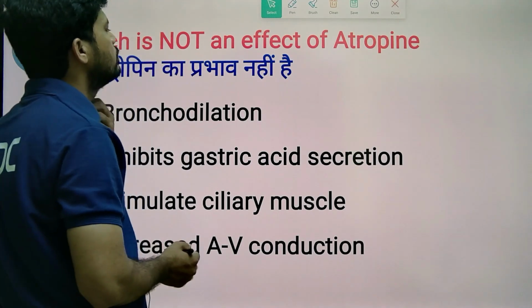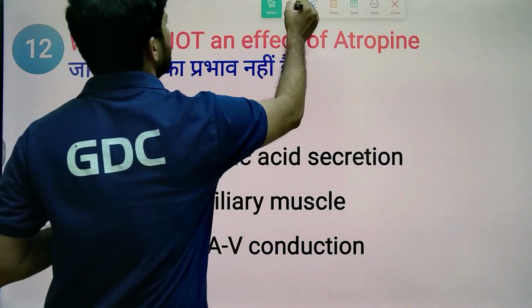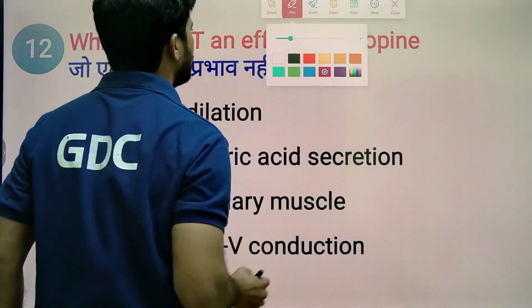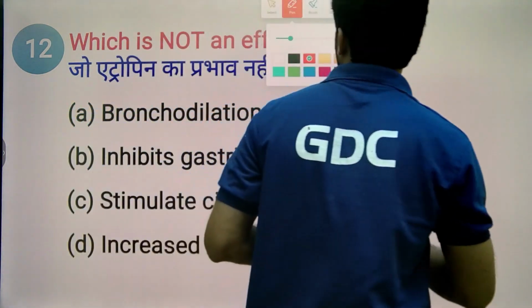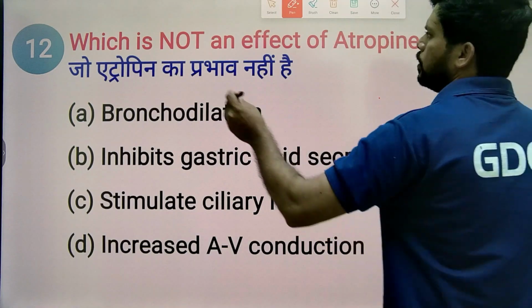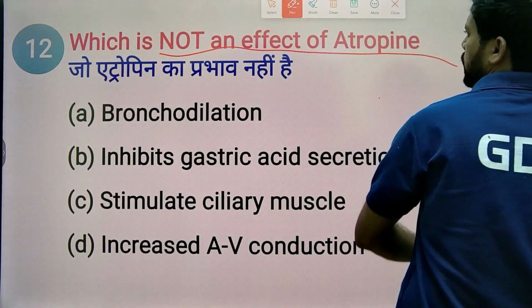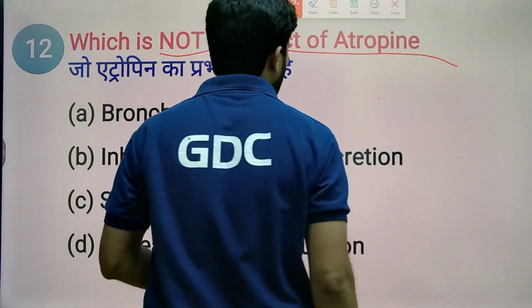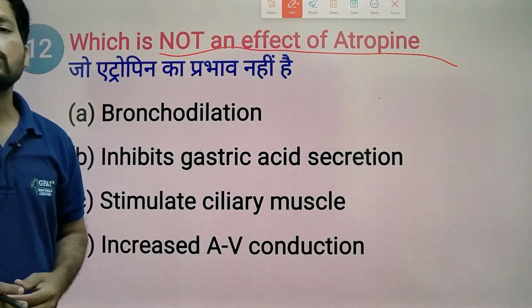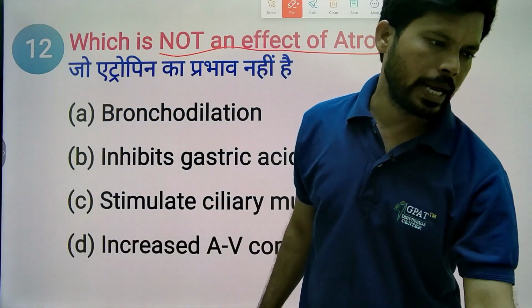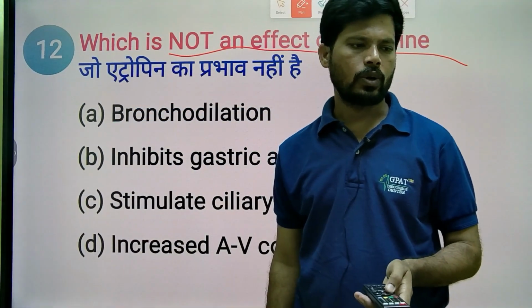Next. So what is the next MCQ? Which is not an effect of atropine? Atropine is a parasympatholytic, showing opposite action to acetylcholine.